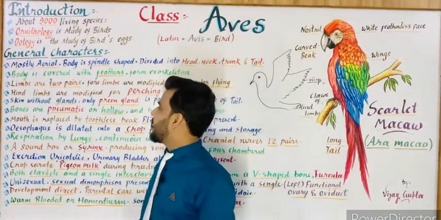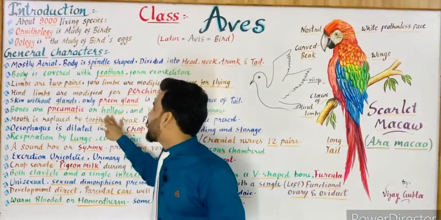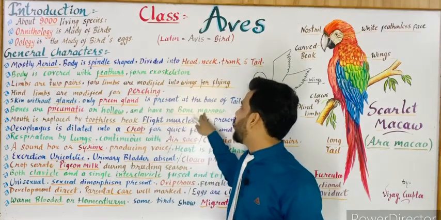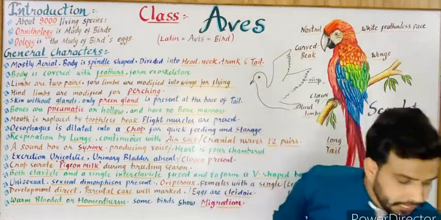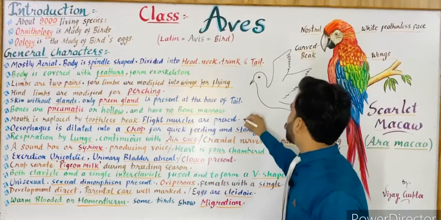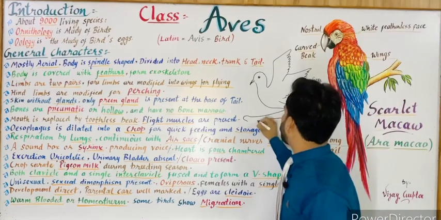Now the next is, the bones are pneumatic or hollow and have no bone marrow. Again, for this point you can see, suppose that this is a bone, any bone maybe.